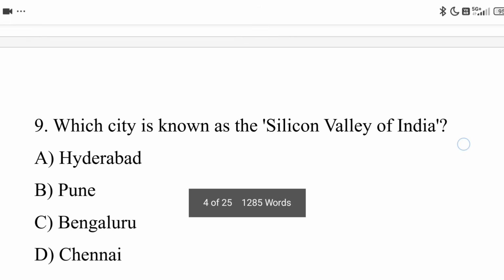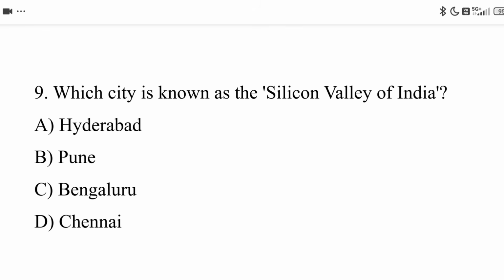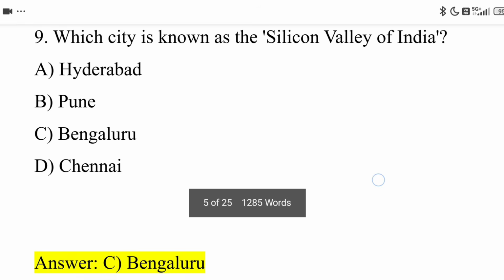Next, ninth question. Which city is known as the Silicon Valley of India? Option A, Hyderabad. Option B, Pune. Option C, Bengaluru. Option D, Chennai. And the correct answer is Option C, Bengaluru.